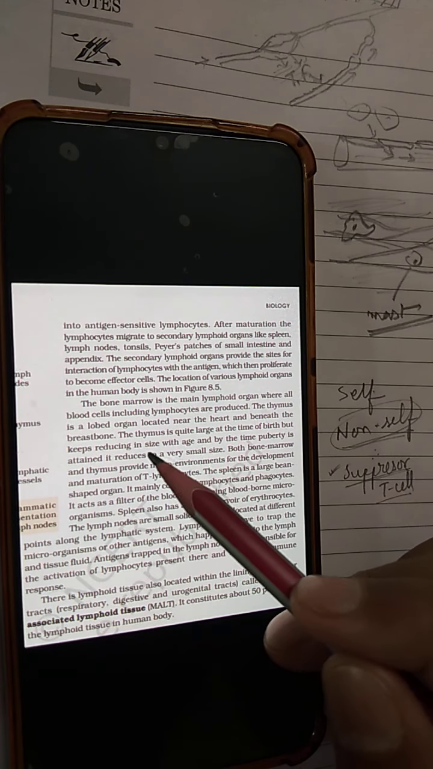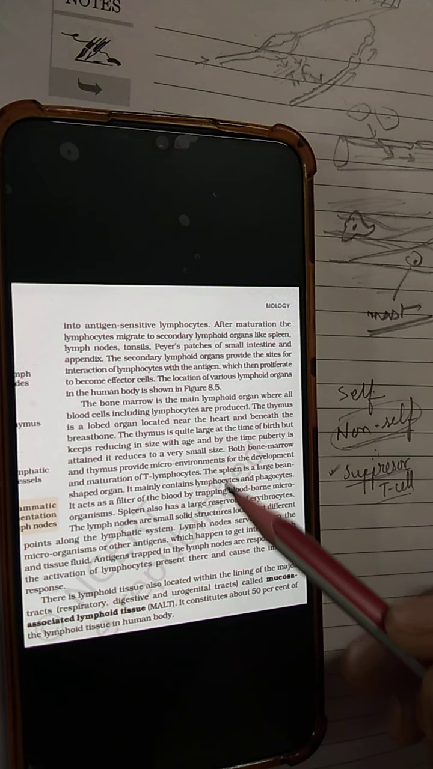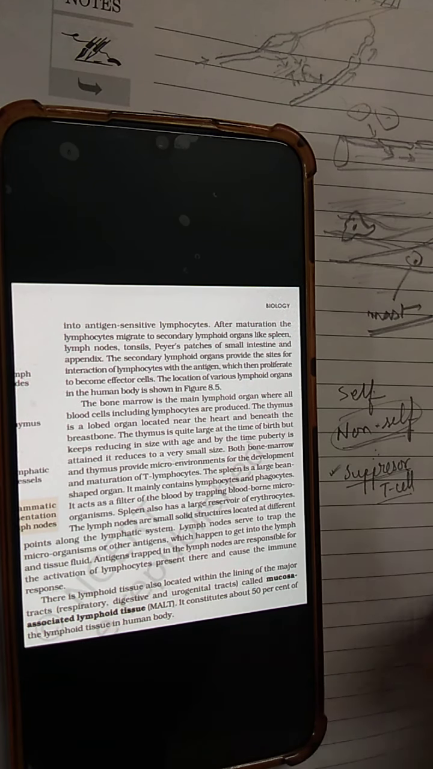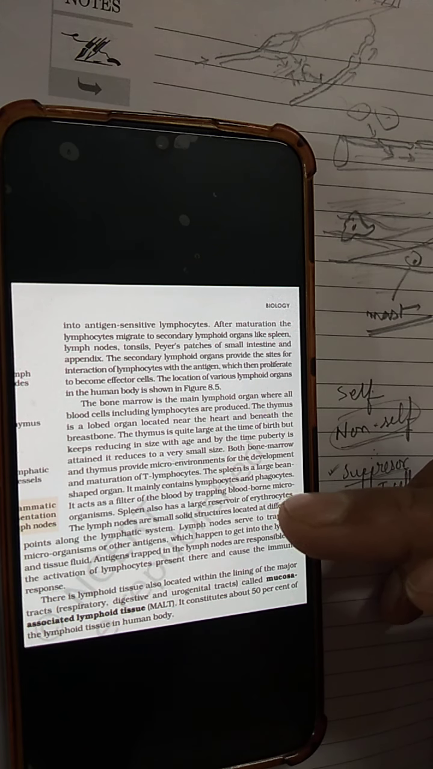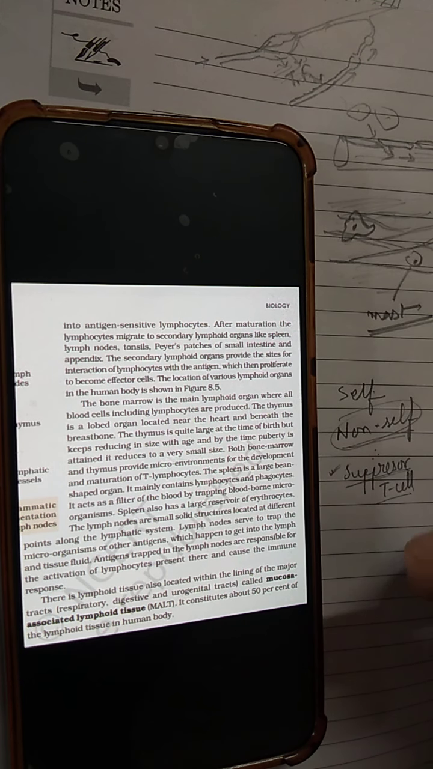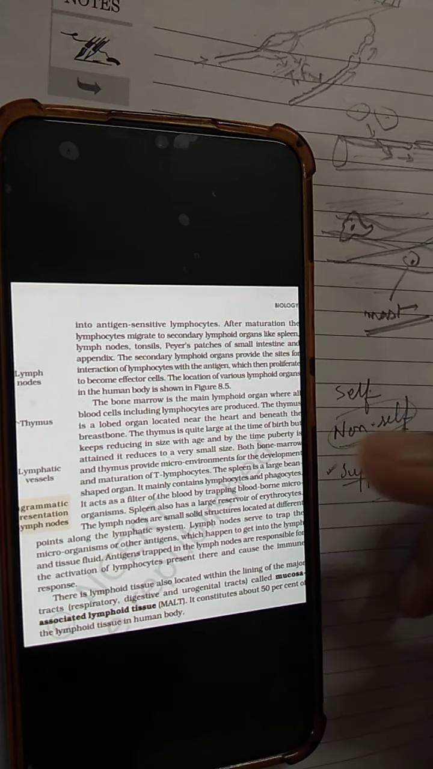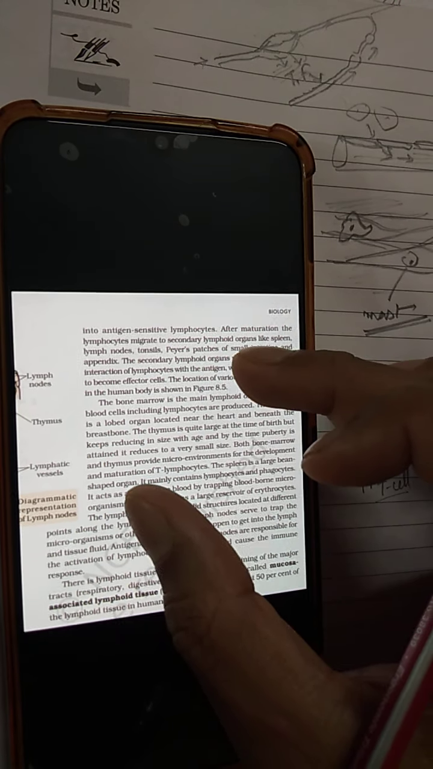The thymus is also mentioned. It is a lobed organ. How it is big in size, and how with age it becomes small. Then what are the cells which are produced? Those I have already told you. In the thymus, T lymphocytes. What are the different T lymphocytes? In the bone marrow, B lymphocytes. So all these are mentioned, in very brief. I've shown you the diagram.